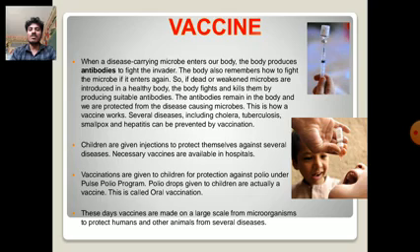Vaccinations are given to children for protection against polio under the pulse polio program. The polio drops given to children are actual vaccines. This is called oral vaccination. These days, vaccines are made on a large scale from microorganisms to protect humans and other animals from several diseases.